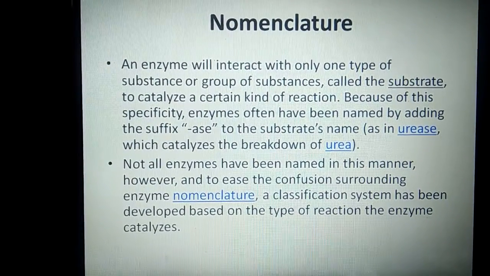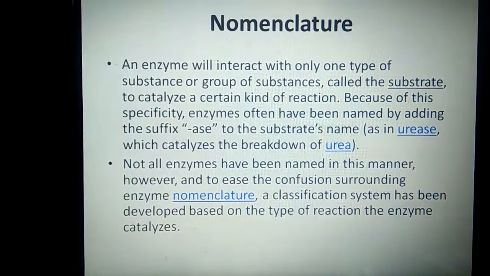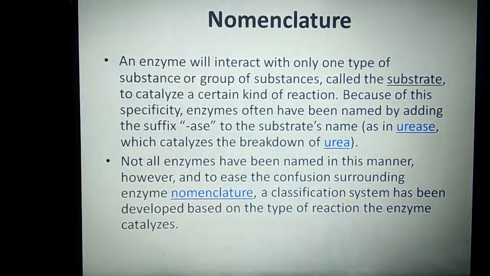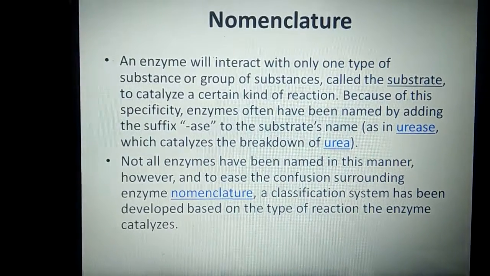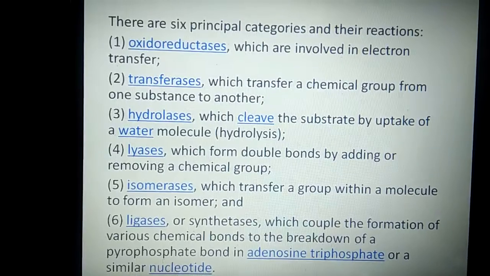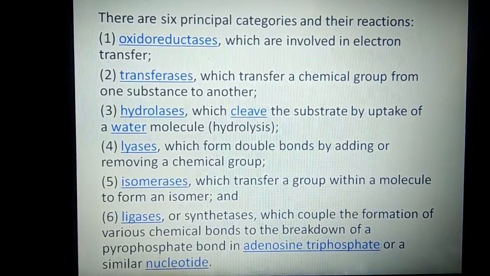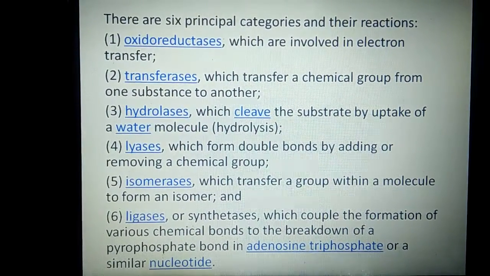For example, the enzyme that catalyzes the breakdown of urea is named urease. But we can say that not all enzymes can be named in this manner. So we have developed several classes of enzymes. Six principal categories are involved, based on the chemical reaction they catalyze.